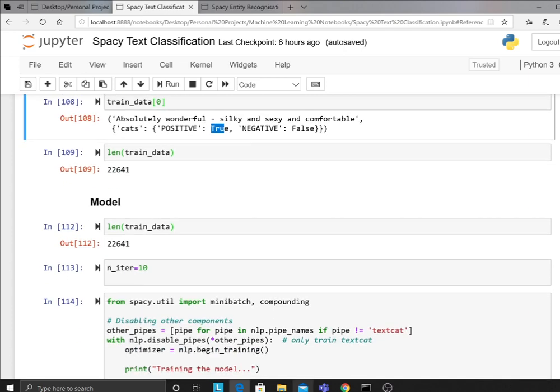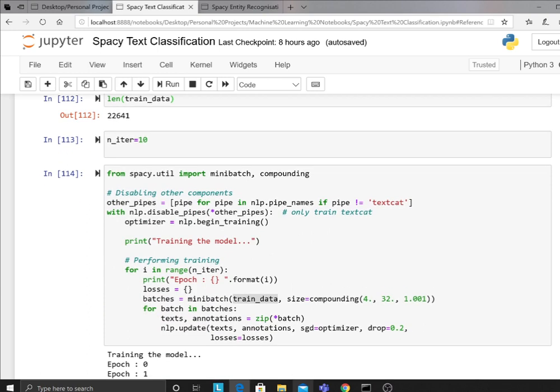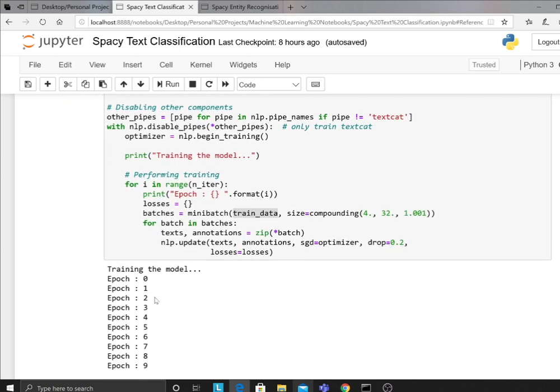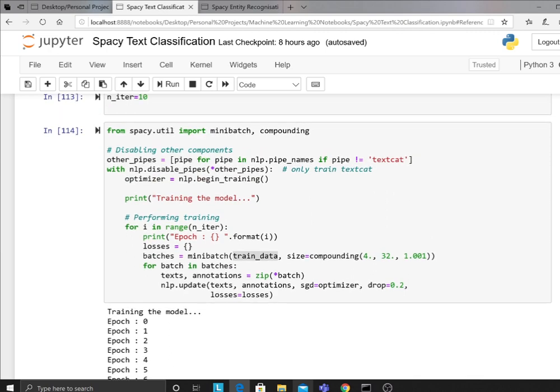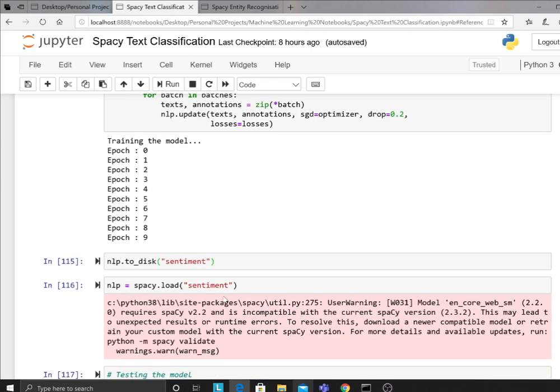Then I said number of iterations is 10. Right here, we have a simple machine learning model from spaCy. For each iteration, for each batch, we do mini batches, and then we are updating the NLP object. We are using a sigmoid optimizer. Drop function is 0.2. I'm not gonna cover these two, that's more like theory stuff. After 10 epochs, this took about 2 hours because it had to go through all 22,000 rows. Once you did that, I saved the model on the computer with nlp.to_disk sentiment. Then I loaded the model.